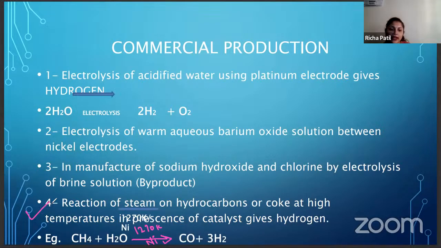So, important reaction, remember. CO plus H2 is called syngas, or it is called water gas. CO plus H2. Remember this.